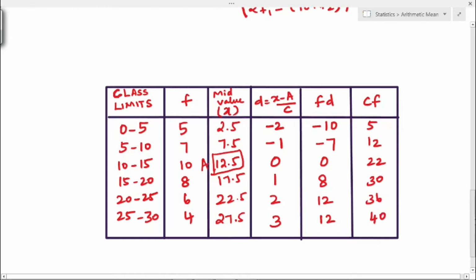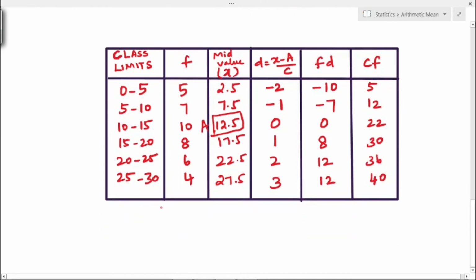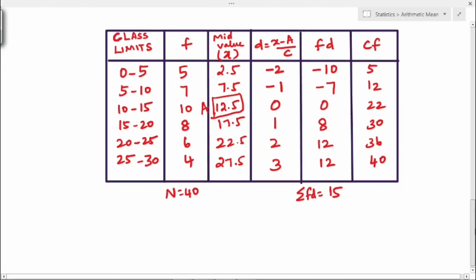After that we have to find the total values, that is the total of F, that is capital N, 40. Next sigma FD total. So if you add all the values, you will get 15. Now you have to substitute the values in the mean, median and mode formula.